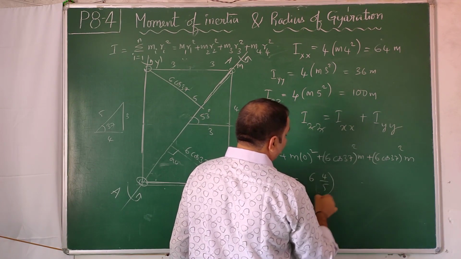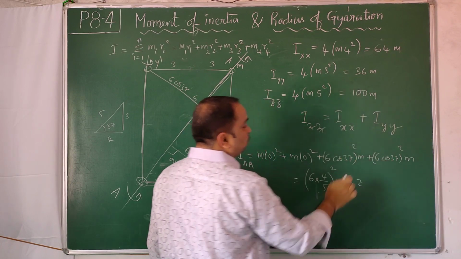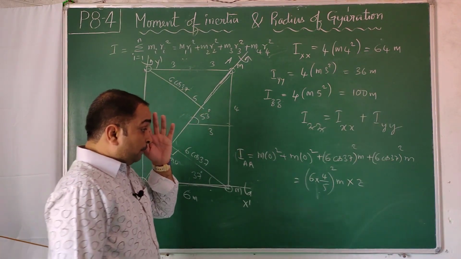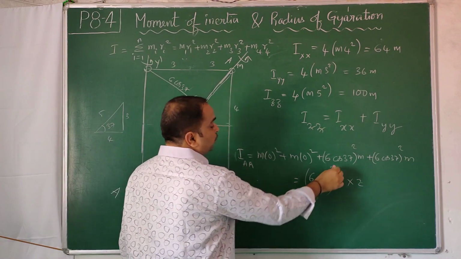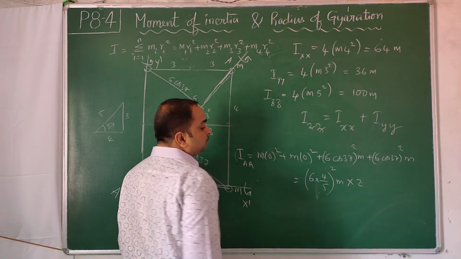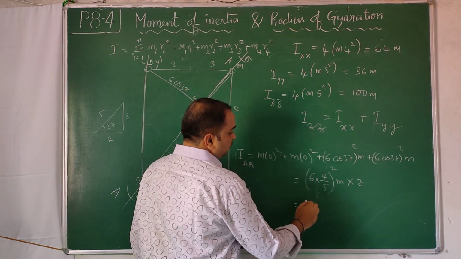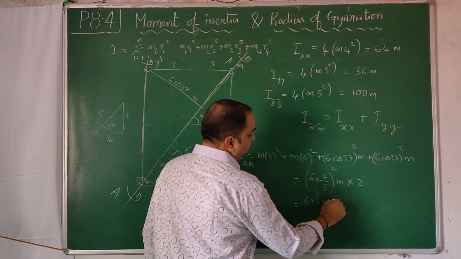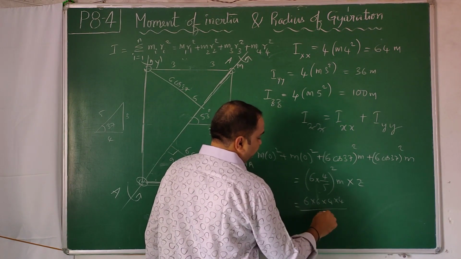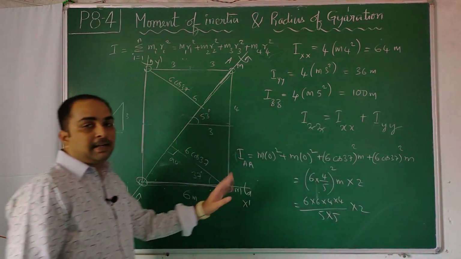4 by 5 whole square m. Two such things are there, so 2 times. 4 square is 16. Acha. 6 into 6 into 4 into 4 by 5 into 5 into 2. Calculate that answer, you will get it.